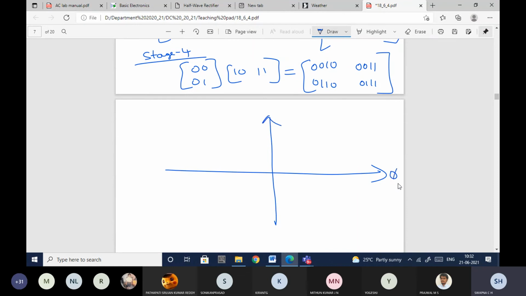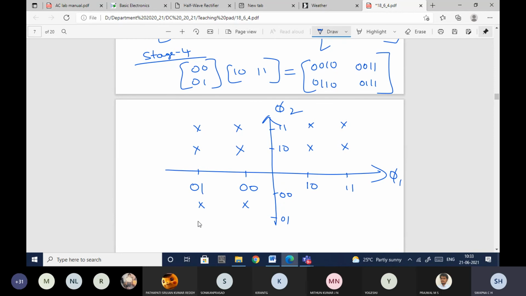Okay, so this is your phi 1 and this is your phi 2. This is 1 0 and this is 1 1. Here it is 0 0 and here it is 0 1. In the same way here it is 1 0 1 1. Here it is 0 0 0 1. Okay, so if you try to plot all the coordinates according to what we have got, we'll get it in this way only.